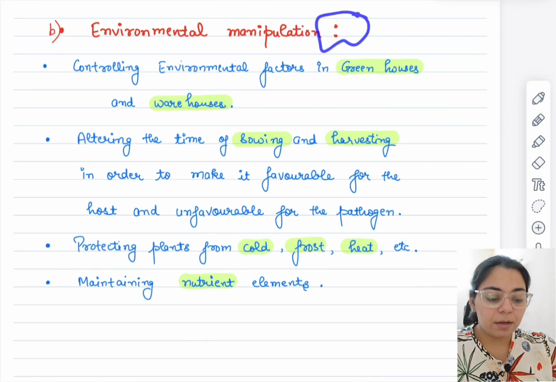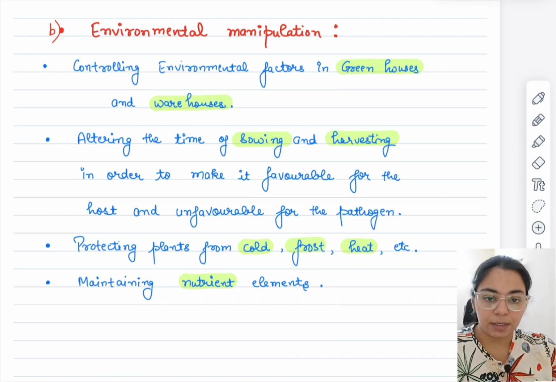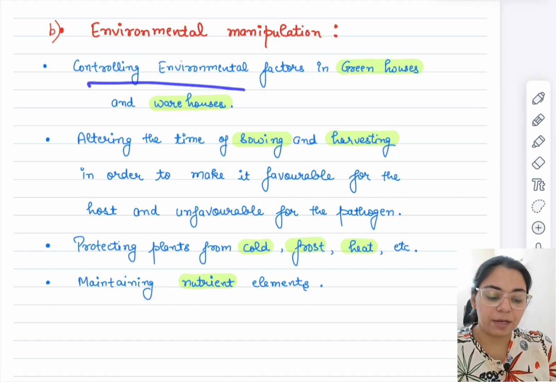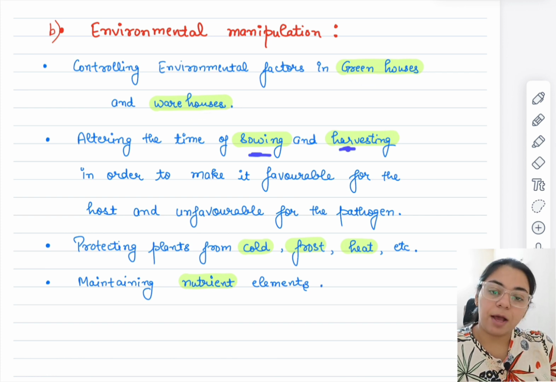So environmental manipulation is the second thing. Environmental manipulation is the second prophylaxis that can be used. We can use chemical procedures to prevent the infection, and we can also just control the environment itself, maybe in the greenhouse or warehouses, wherever the seed has been stored, okay. Then altering the time of sowing and harvesting also.